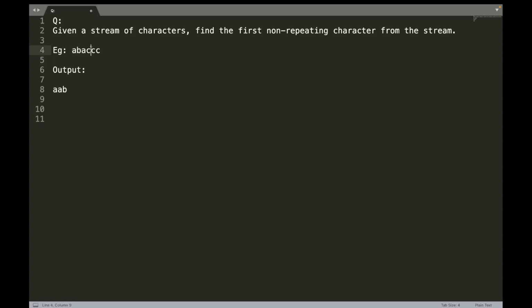repeated in this. If I do ABAC, it will still be B. If I do ABACC, the first non-repeating character is going to be B. And if I do all of this, it is still going to be B, right? So the output is going to be this, right? Every character basically represents the addition of one new character and then figuring out the answer.